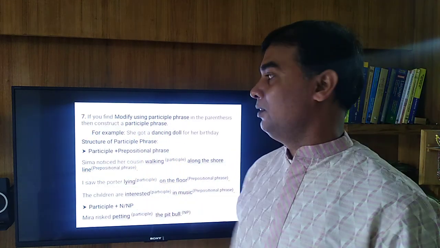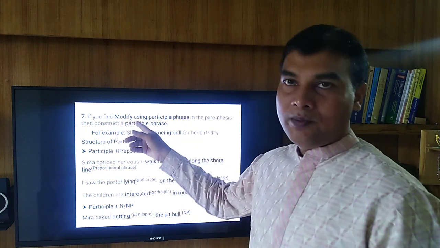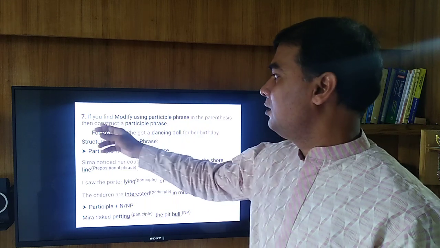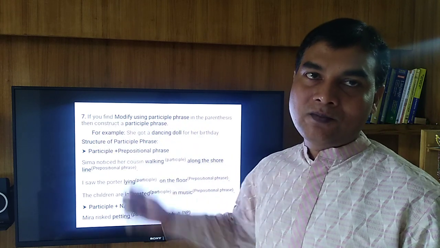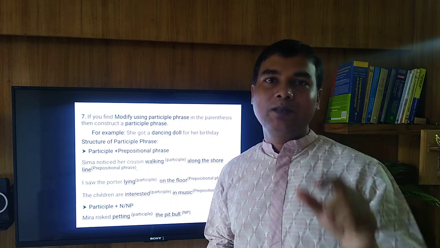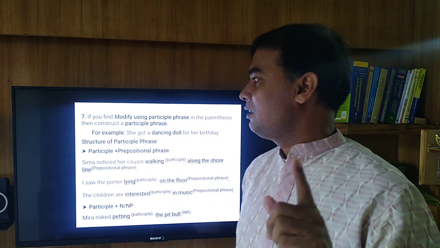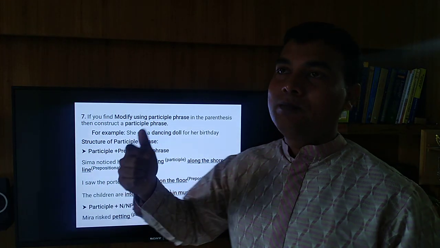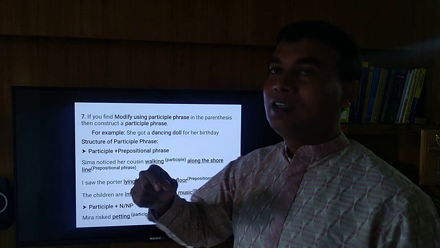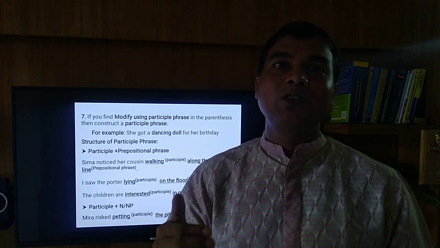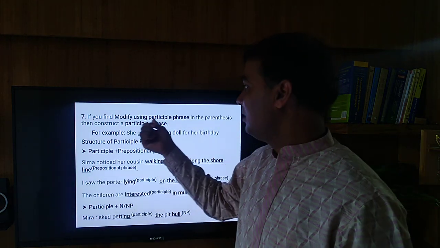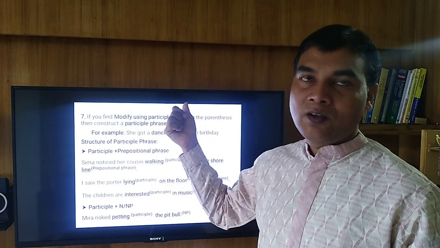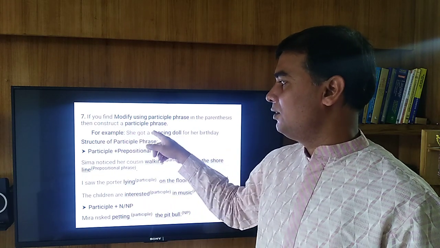Yes, technique number 7. If you find modify using participle phrase in the parenthesis, that means in the bracket, then construct a participle phrase. And here one thing you should remember, in our last class in technique number 6, I told you that if you find modify using a participle, then just use present participle or past participle, but here there is an additional word, phrase: modify using participle phrase. Okay, then construct a participle phrase.